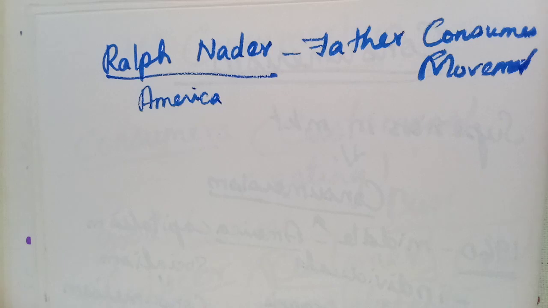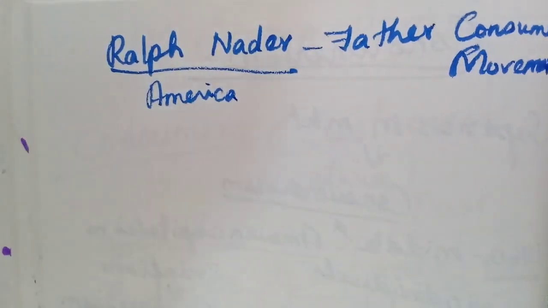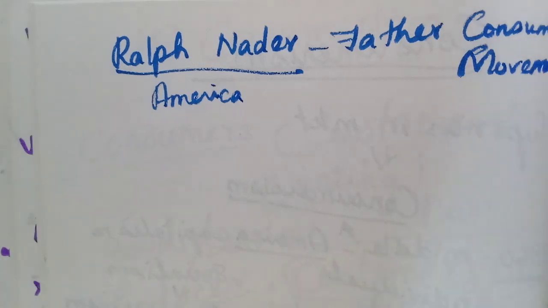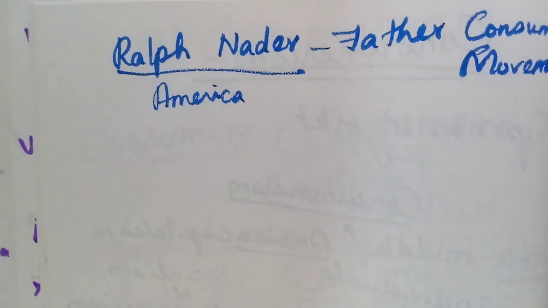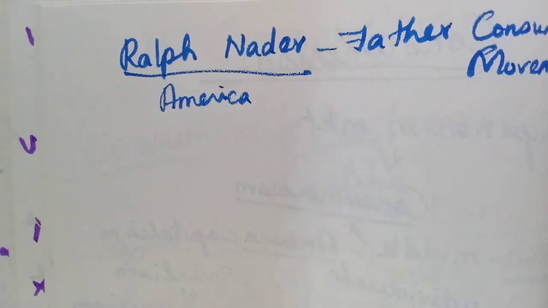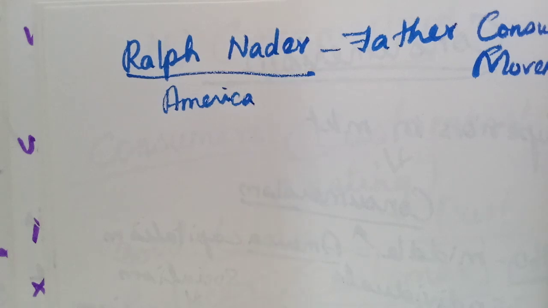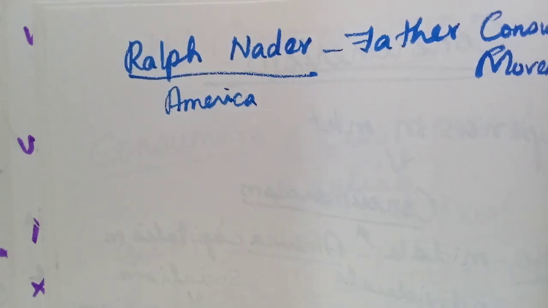So, because of his movement only, it started in America, and from there it spread to other countries also: Britain, then Sweden, Denmark, even African countries.